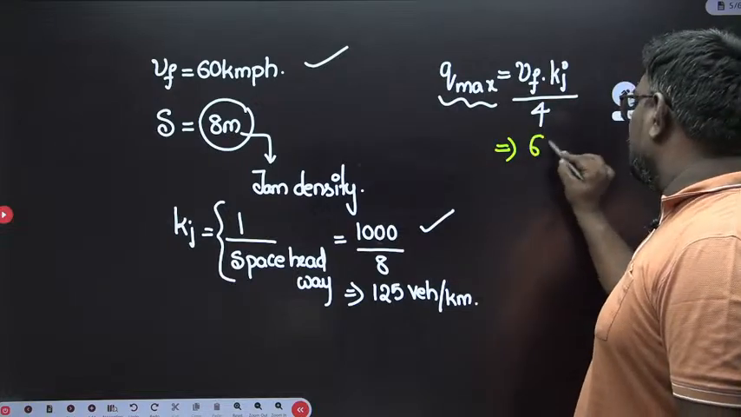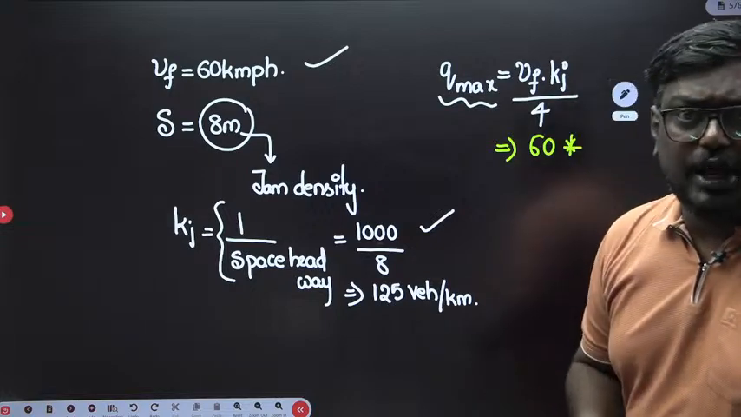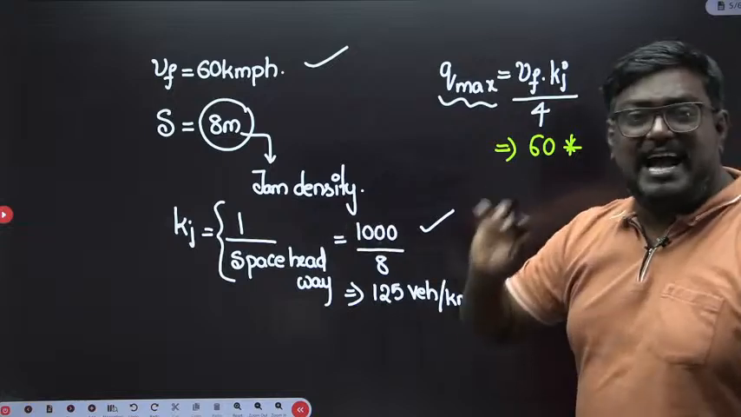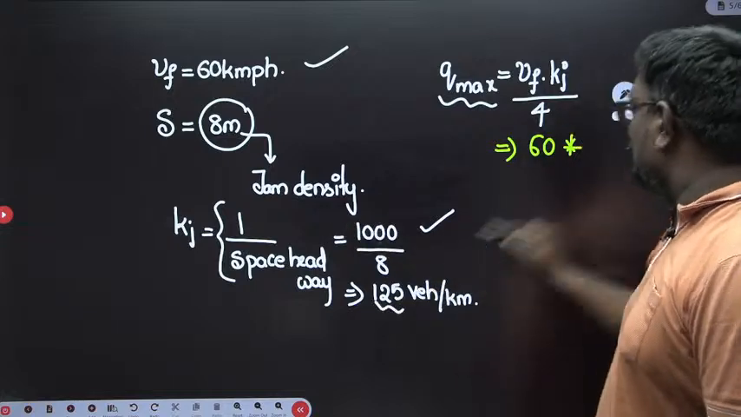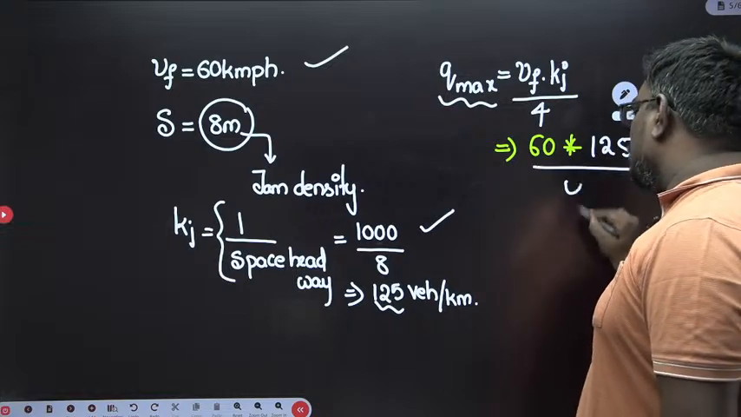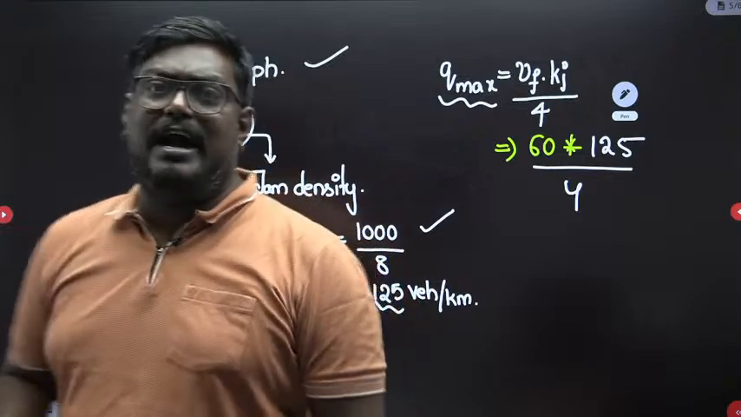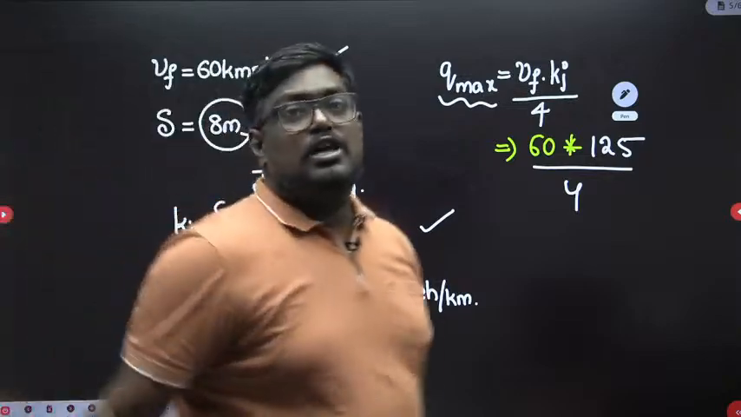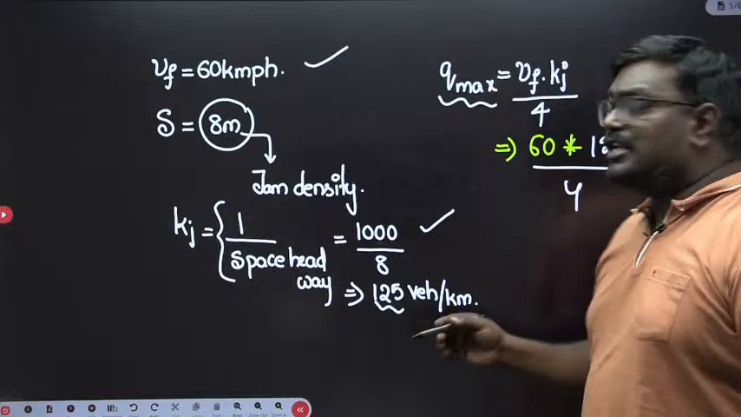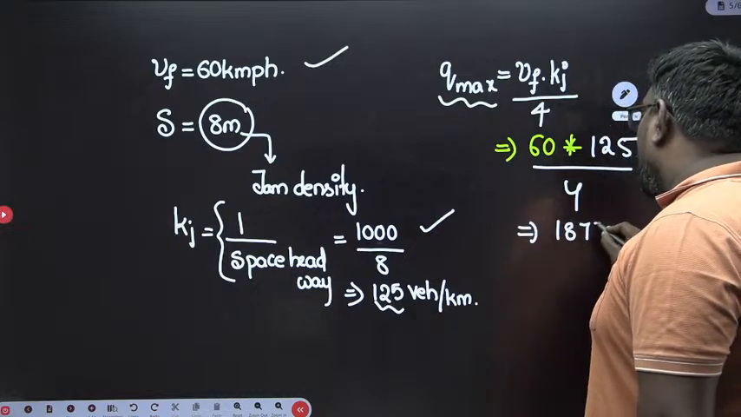Very good, my dear students. Try to reply in the chat box. Are you following or not? So here we have the jam density, which we calculated as 125 divided by 4. So it will be 125 into 60, roughly around 7,500 divided by 4. If you solve this, you will get a value of 1875 vehicles per hour.